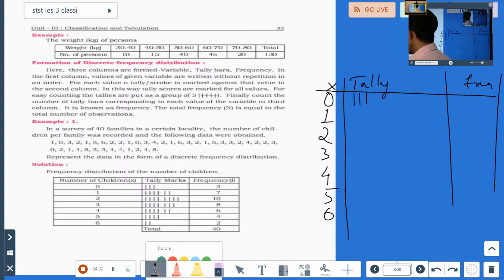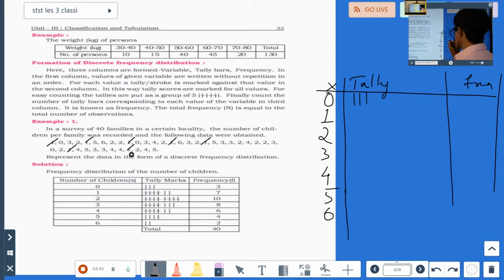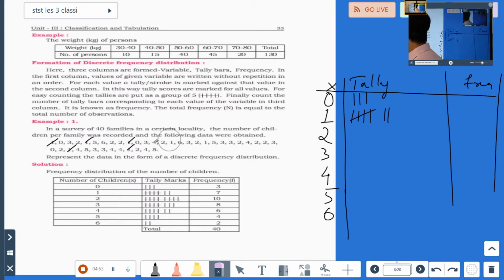Next number. What is the next number? Next number is 1. So 1 time here, 2, 3, 4, 5, 6 and 7. How many times is it coming? 7 times. If you want, you can count like this also, or you can do it like this also. How?